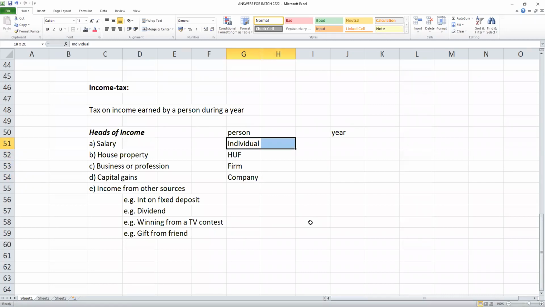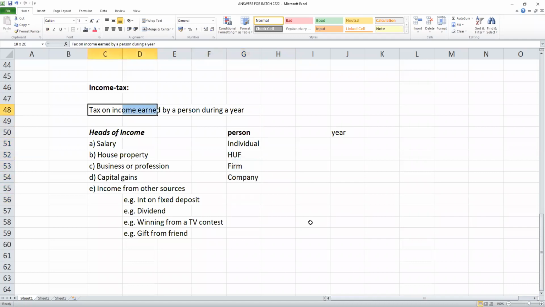KNR is an individual earning income personally. Whatever income he makes, he has to pay tax. So KNR is an individual. RR Academy Private Limited is a company. Suppose X and Y join together and run a partnership firm. Then they have to pay tax. So person can be individual, HUF, firm, company, and so on.